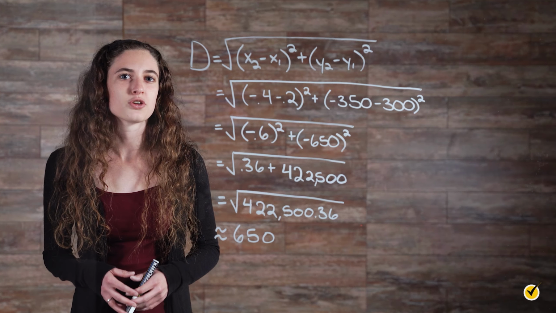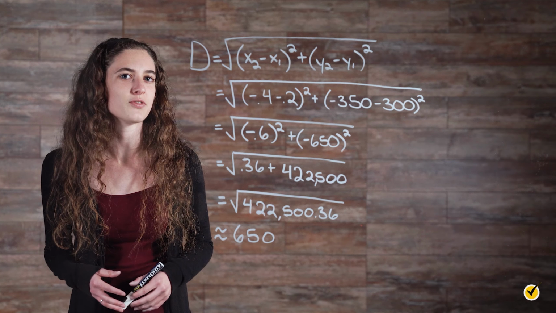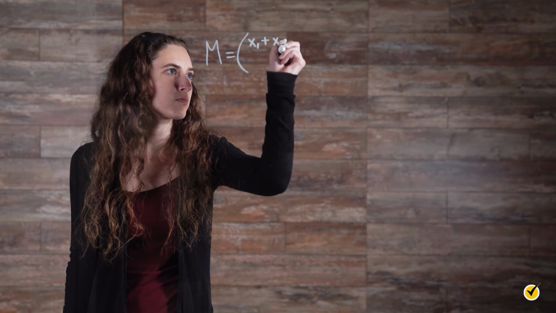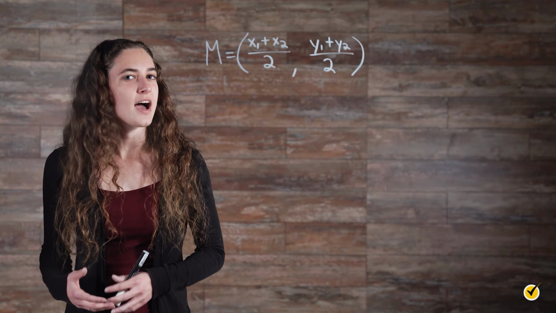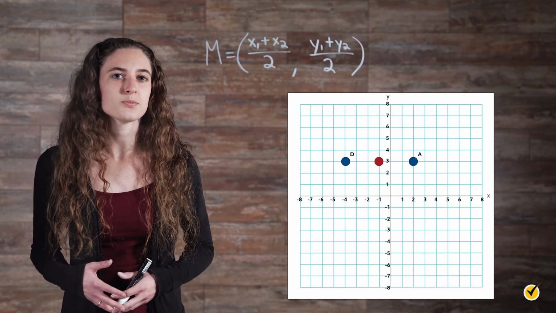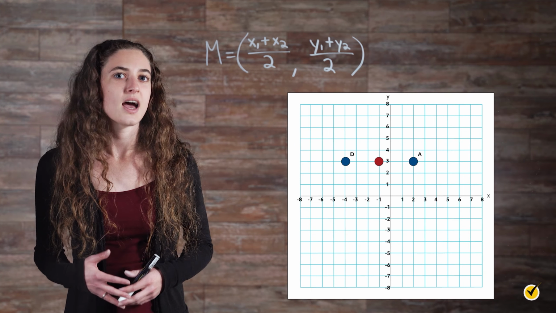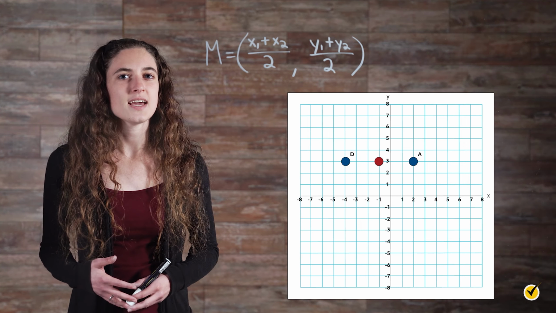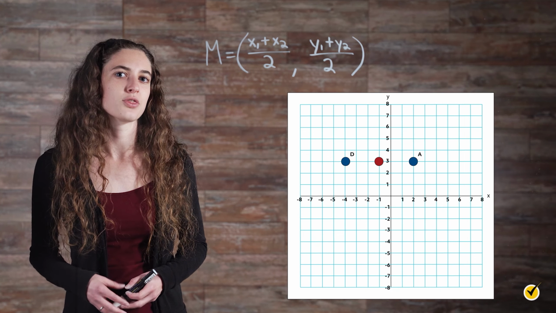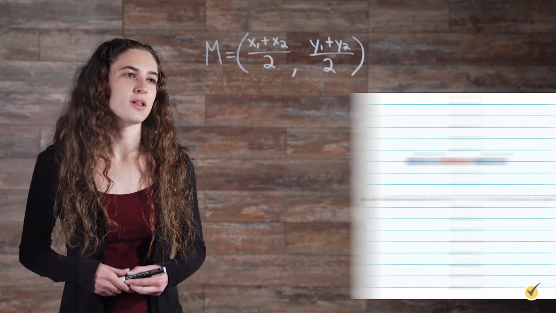Using the coordinates of points on a coordinate plane, we can also calculate the coordinates of a point that lies exactly halfway between 2 points, which is known as the midpoint. The formula for finding the midpoint coordinates looks like this. In words, it's easy to remember as the average of the x's, the average of the y's. As we saw previously, the distance between points A and D is 6. Half of that distance is 3. Since points A and D lie on the same grid line, the midpoint will lie there as well, at the coordinates (-1, 3). We can verify this with the formula.